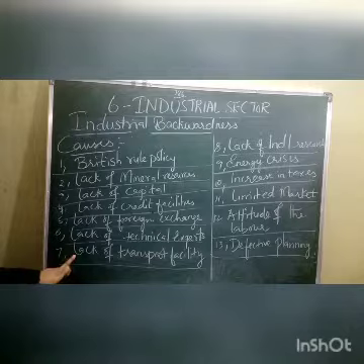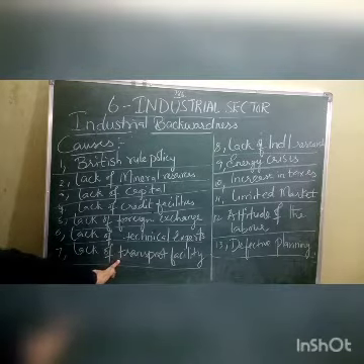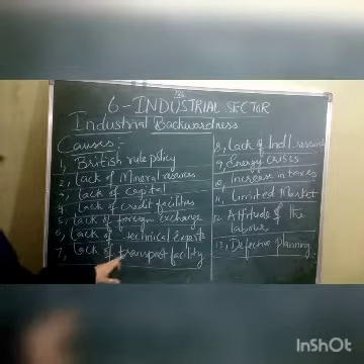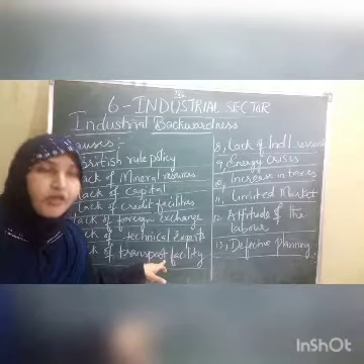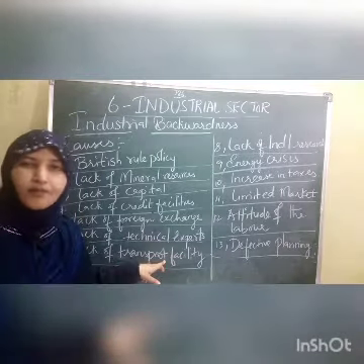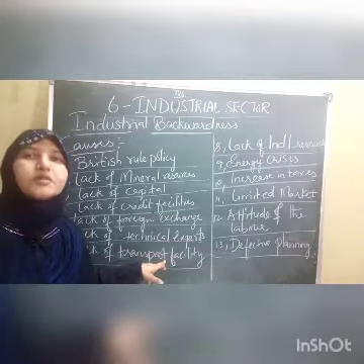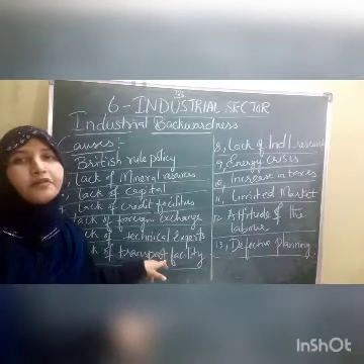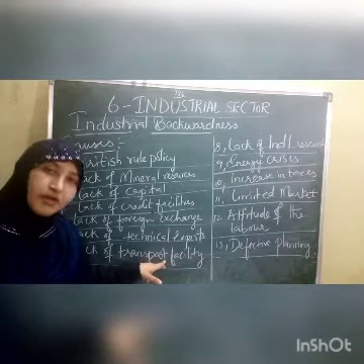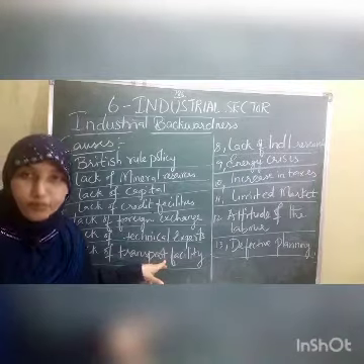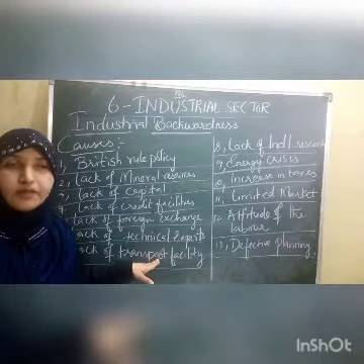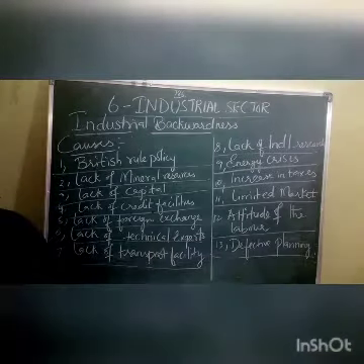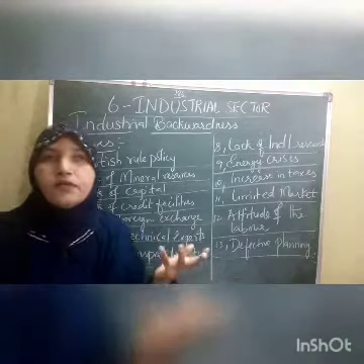Next one is lack of transport facility. Children, the available transport facility in our country is inadequate. Roads are not good. Roads are not proper. There are a number of problems associated with transport. Because of that, industries face problems like the supply of heavy raw material.